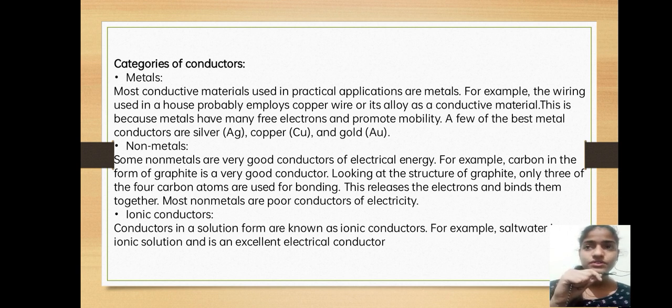So as we see, the categories of conductors are metals, non-metals, and ionic conductors. Metals are good conductors of electricity. Some non-metals are very good conductors of electricity, and ionic conductors are solutions in the form of liquid. They are known as ionic conductors. Examples of metals are silver, copper, and gold. Among the non-metals there is graphite, a very good conductor of electricity. Carbon in the form of graphite is a very good conductor. An ionic conductor example is salt water.